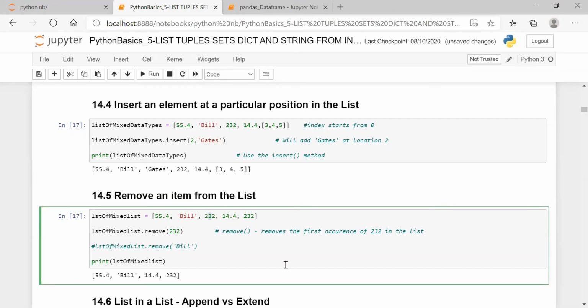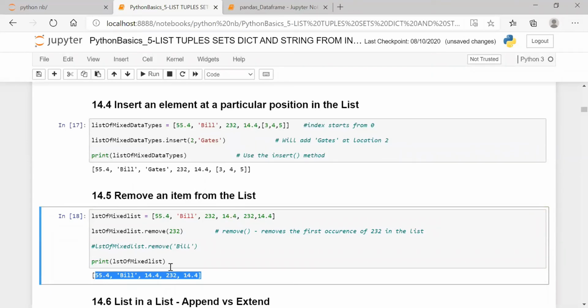You got it? Because 232 appears both times, but it won't remove all the 232s, only the first occurrence. Then you can get the list. Is it clear?